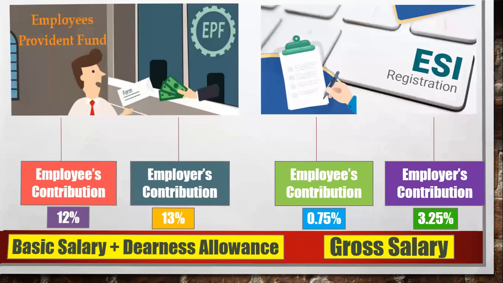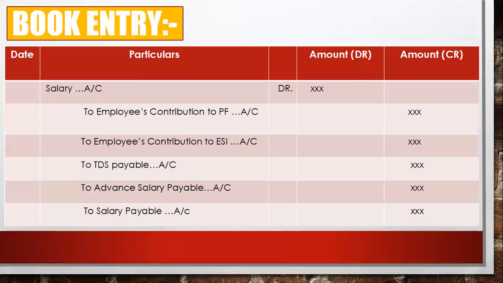As the government has mandated, before making any payment you have to pass the book entry first. So this is a book entry. Salary is your expense, so you have to debit the salary account. And there you have two options. If you have to deduct anything in accounts, you can either subtract from the account, or you can give the opposite effect. In accounts, we cannot deduct anything from expenses. We have to give the opposite effect over here.